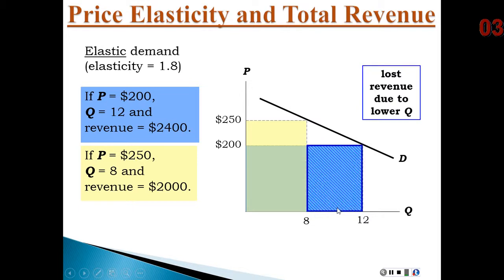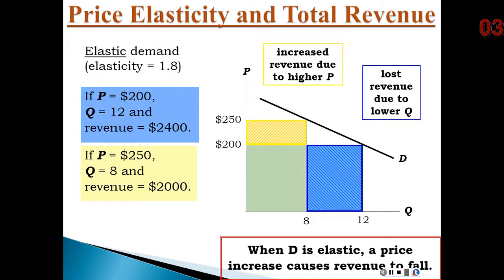Well, the lost revenue looks like it would be bigger than the increased revenue. Therefore, when demand is elastic, a price increase will actually cause revenue to fall, and we see that here. The revenue would go from 2,400 down to 2,000. So even though they raised their price, their revenue would actually go down because of the elasticity.